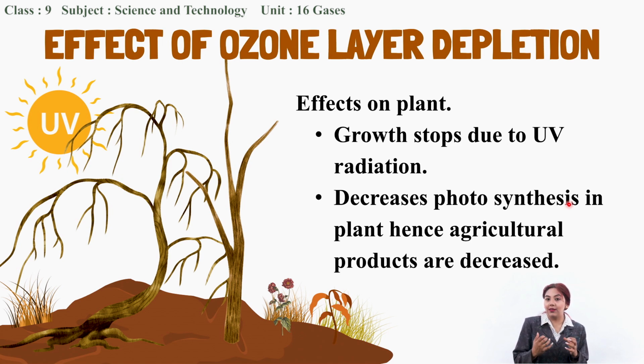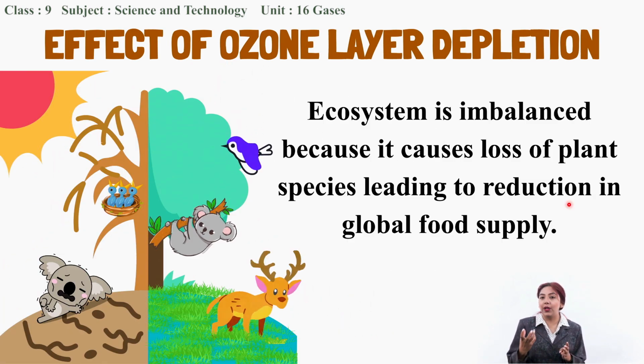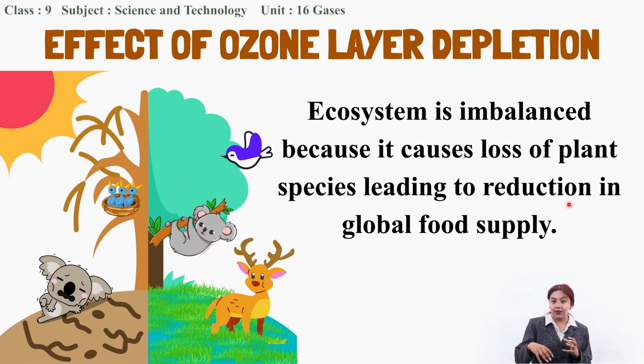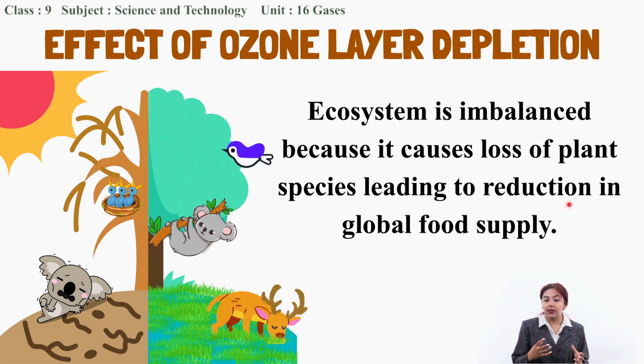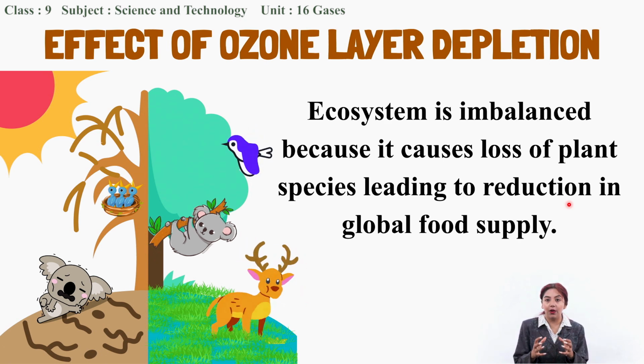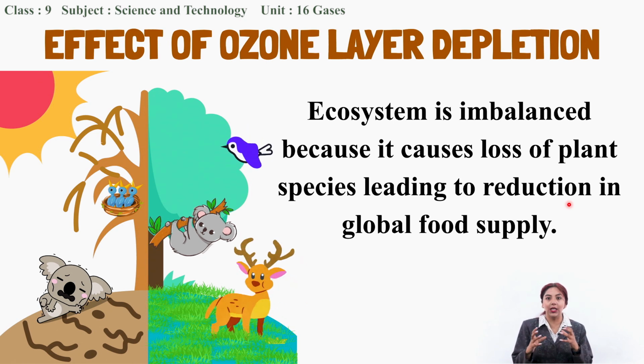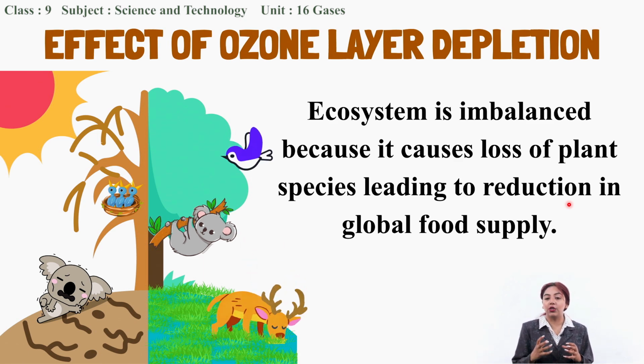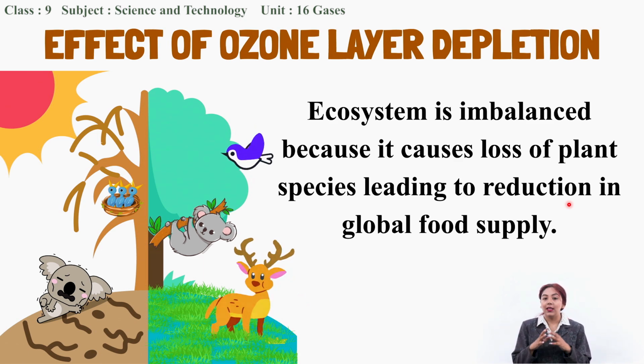So if the rate of photosynthesis is decreased and the growth of plants is stopped, the agricultural products amount will decrease as well. So what will happen is, if there is loss of plant species due to the harmful radiation that directly enters the Earth's surface, it reduces the global food supply. Since plants are food for all the organisms present on the Earth, directly or indirectly, if there is loss of plant species, then it leads to the reduction of global food supply. Hence, the entire ecosystem will be imbalanced.